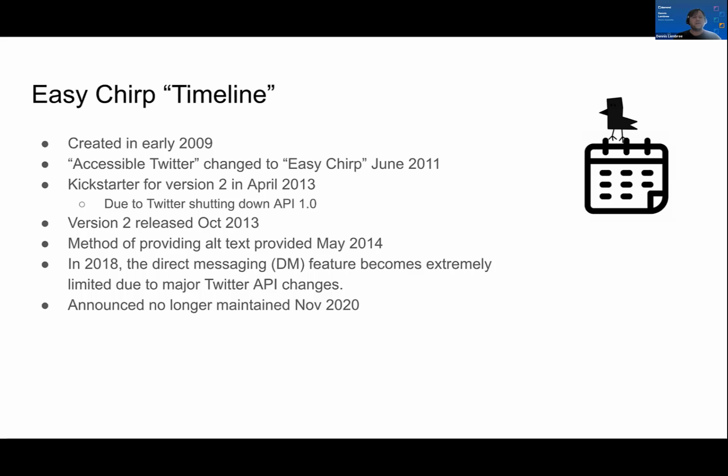And then, the following year, I added a method to provide alt text for an image in a tweet, which was the first social media app ever to do that. In 2018, again, the Twitter API had some bad news. They completely changed the direct messaging, the DM portion of the API, and that pretty much broke the direct messaging of EasyChirp.